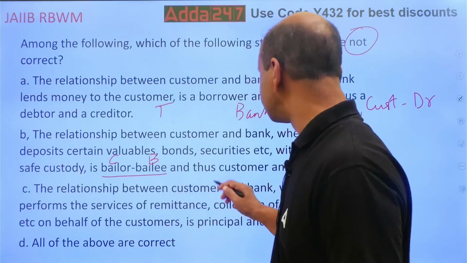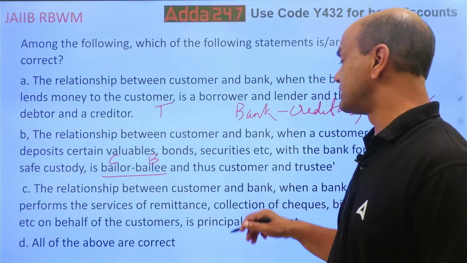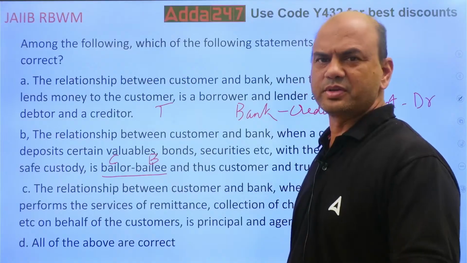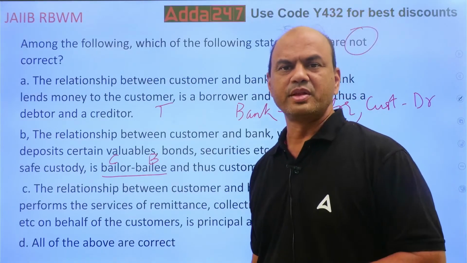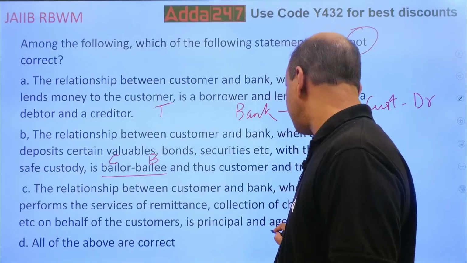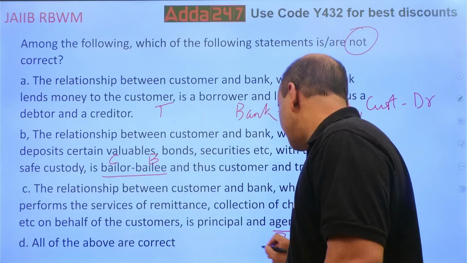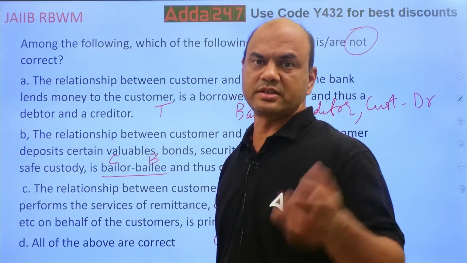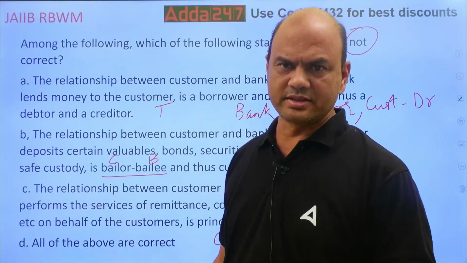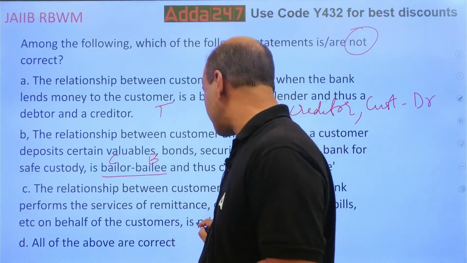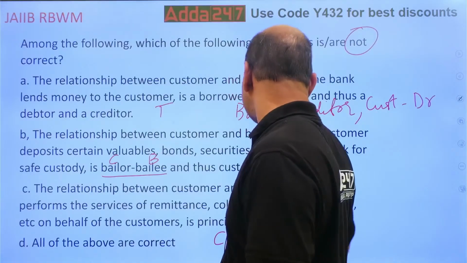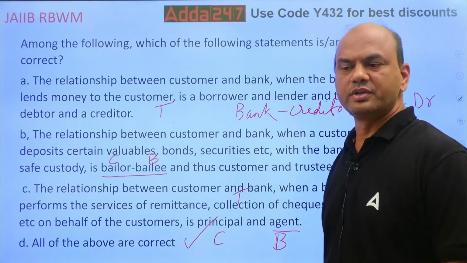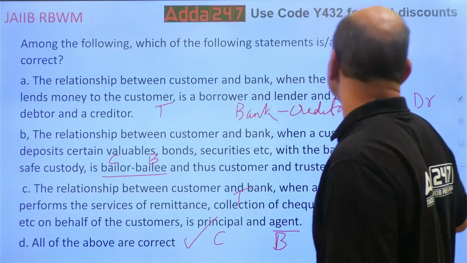The relationship between the customer and the bank, when the bank performs the services of remittances, means basically check collection and everything. When you send the checks of the customer for clearing, what are you doing actually? You are acting as an agent. The bank is the agent and the customer is the principal, the owner of the funds. You are just acting as an agent, isn't it? So the answer is true again over here. This is also true. All are true. All of the above are correct.